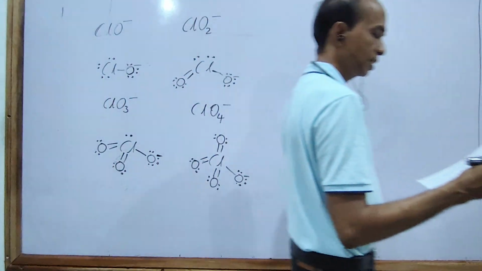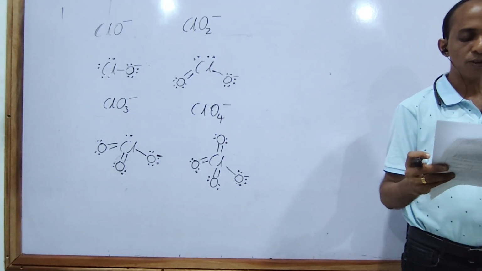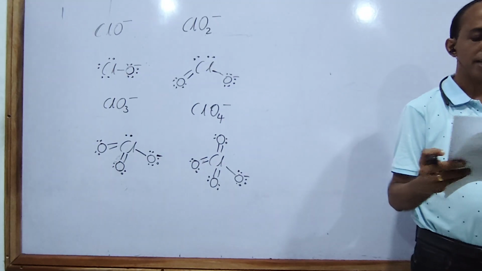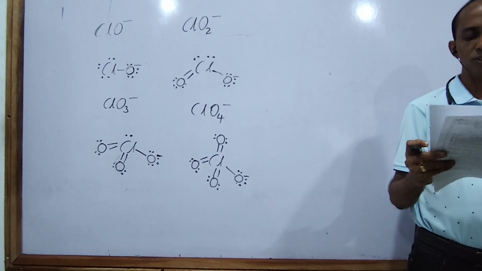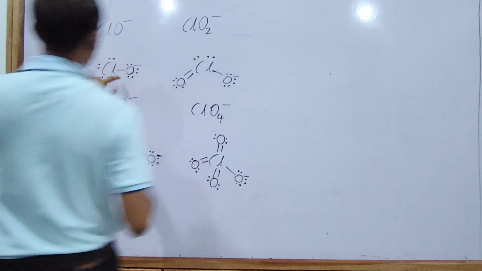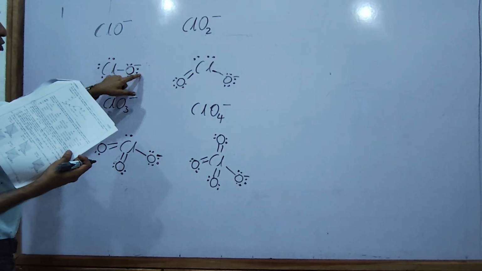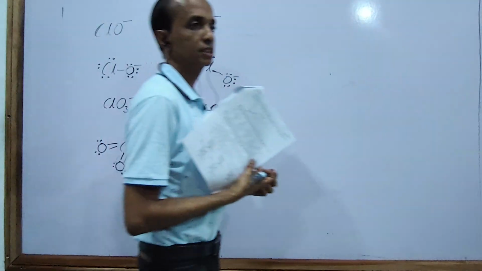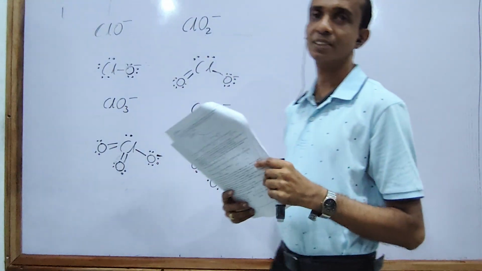You can get the answer from this. The fourth one is the answer. The statement is false because that is the structure of ClO minus, and it is not an O-Cl double bond but a single bond. The oxygen atom with the negative charge joins the chlorine through a single bond. Okay, now we have discussed 12 questions.